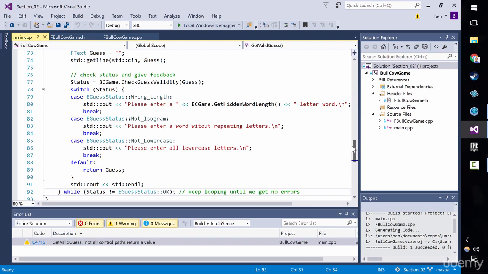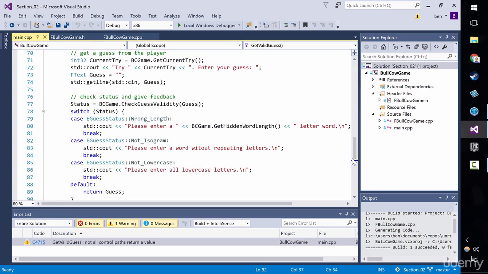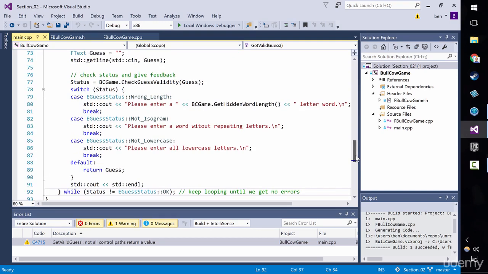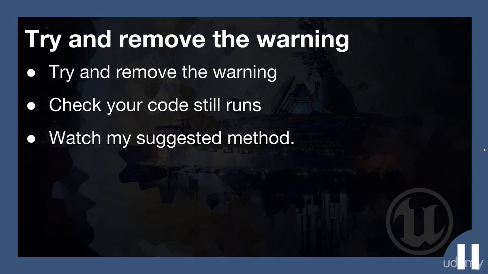So it's going to be a challenge for you to try and get rid of this warning by slightly refactoring this method. Now, if that's above your head, don't worry about it. But just have a go. See how you get. Maybe close Visual Studio, take a zip of the project file so you can go back, or if you're using source control, make a commit. And then come back and have a go, try and remove the error. If you mess up your code and you can't even get it to compile, don't worry, just watch my solution. But if you're advanced enough, let's get rid of this error, refactor. So here's your challenge.